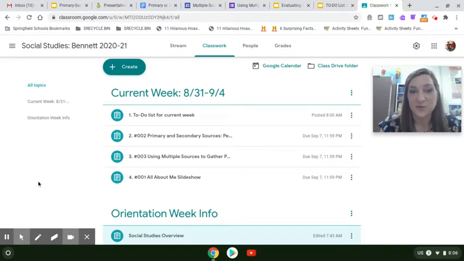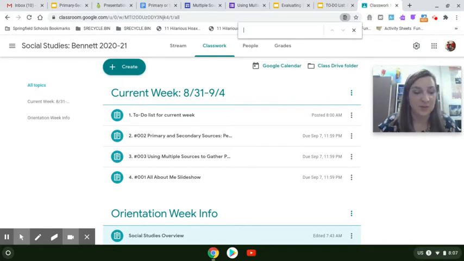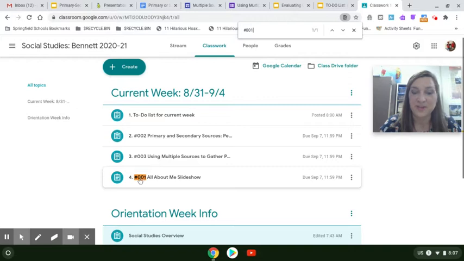So let's say that you wanted to find hashtag 001 in the Google Classroom because you notice it's missing in PowerSchool in the future. You hit your Control F key, and you're going to notice a toolbar pop up here. And then if you're looking for that assignment, you would type in hashtag 001, and you'll notice it's now highlighted on your screen and it's easy to find.